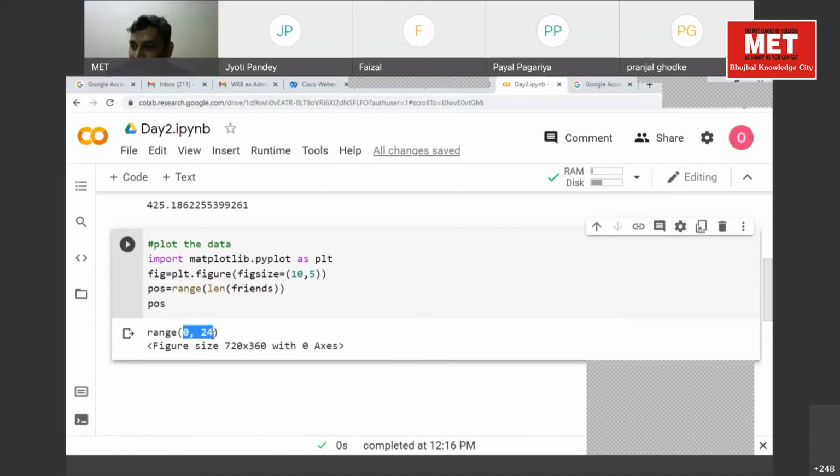friends, count of friends. So where is our count of friends? It is in friends array. So now we got two arrays. One, position, second, friends. And now what we'll do, we'll plot a bar plot of friends against the position or whatever variable you want to give.